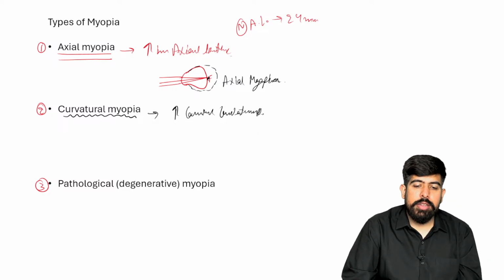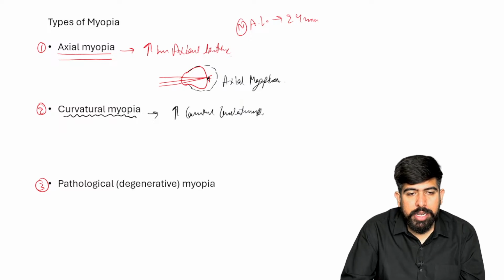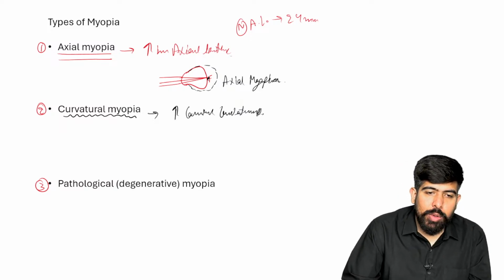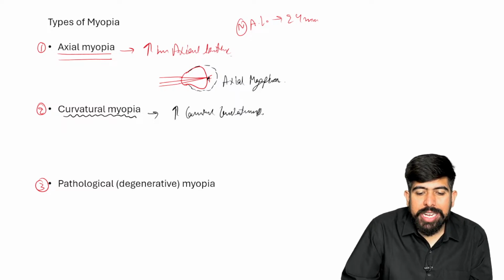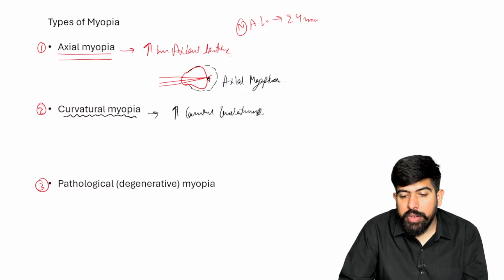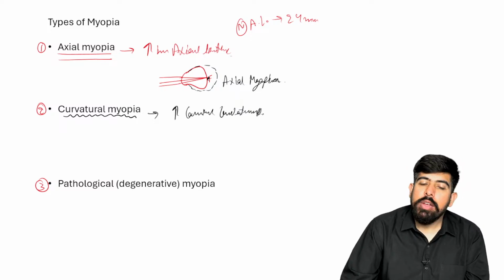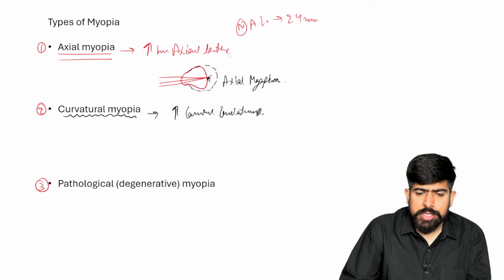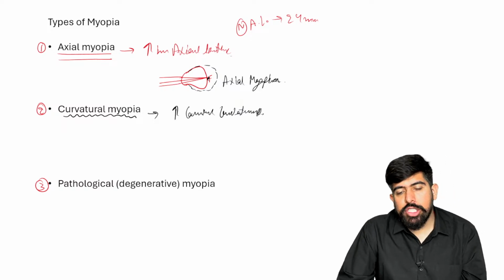We talked about the curvature increasing, guys. We talked about it in keratoconus. Let me know, in keratoconus, what did we have? In keratoconus, we are seeing an increase in the curvature of the cornea. Yes, we saw the increase in the curvature of the cornea.